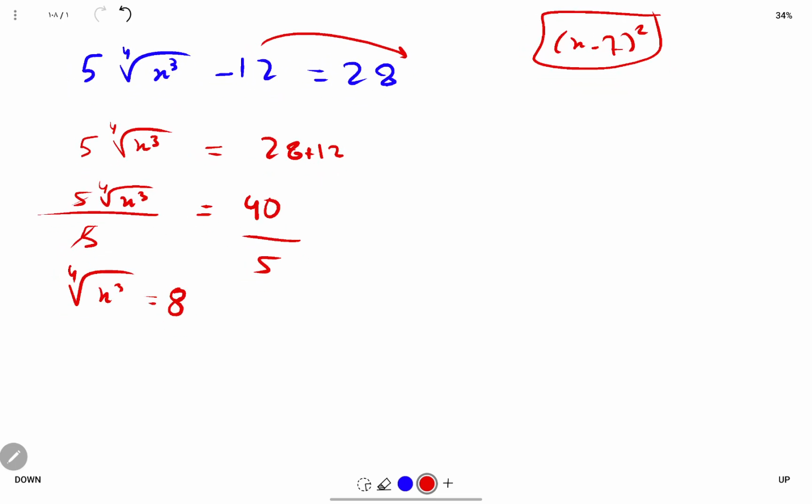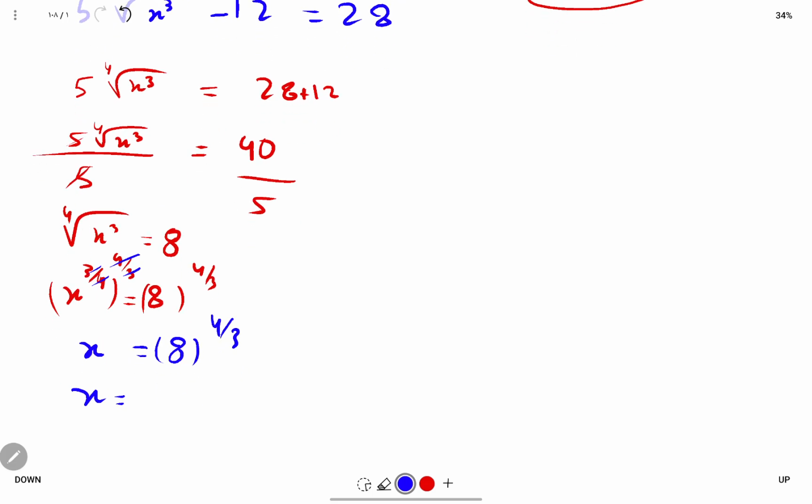Now the square root of x cubed can be written as x to the power of 3 over 4, equal to 8. Now we need to find x. So let's raise both sides to the power of 4 over 3 to cancel the 4 with 4 and 3 with 3. So we get x is equal to 8 to the power of 4 over 3.